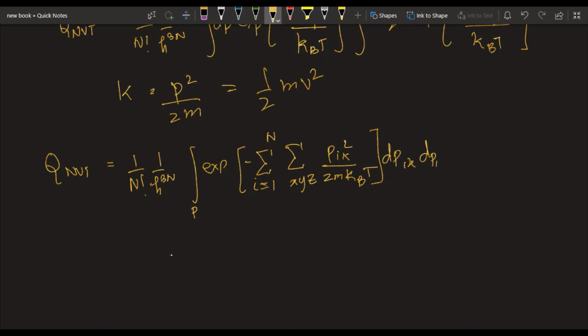So remember that each particle has three coordinates and we have N number of particles. So this summation has to be done over N and over all the three coordinates. Right, so here we'll use this formula.